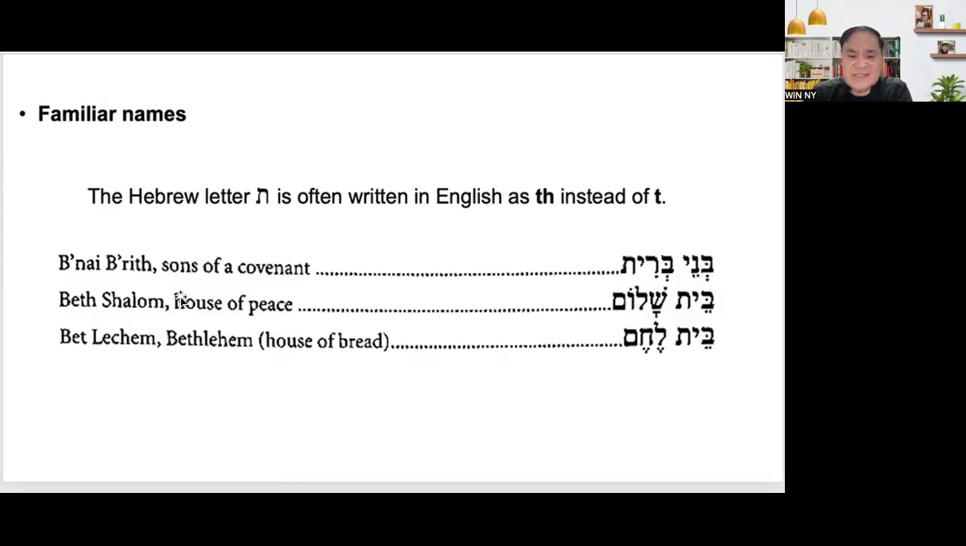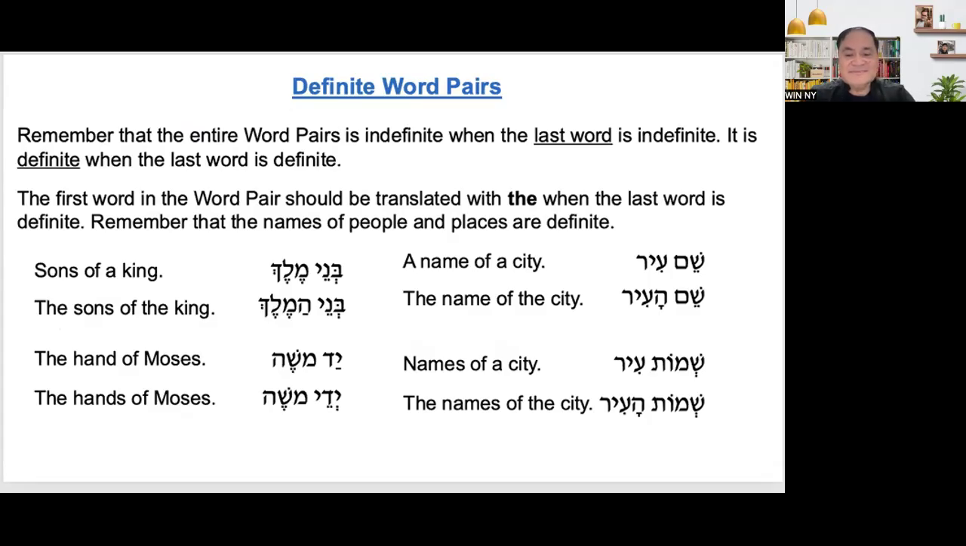Number one, Bet Shalom, house of peace. Like the same thing with Bethlehem, Bet Lechem, house of bread. That's why it says these are the most familiar. Among the Jewish people, they always talk about Bnei Berit, Bnei Shalom, Bet Shalom, Bet Lechem. Definite word pairs.